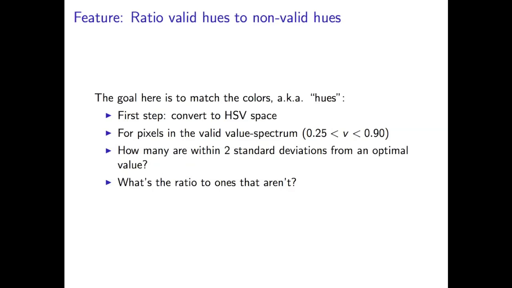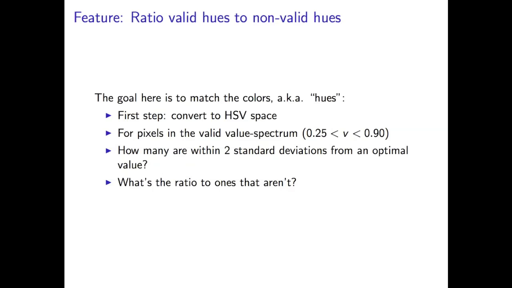And what we basically do is filter out pixels in the image that don't fall within a valid color spectrum. So anything that's too dark or too light, we're going to just discard it. Anything that's very close to black or white is just not part of our training data. And then we look and see how many of all of these valid points fall within 2 standard deviations from an optimal value.